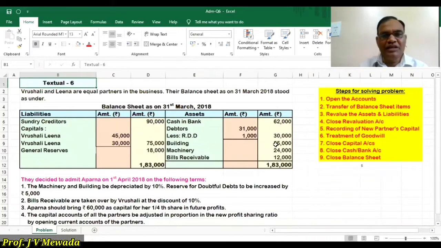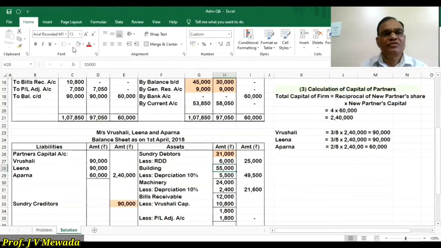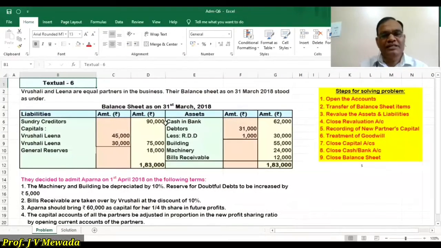And building, machinery and bill receivable as usual. So we are writing building 55,000, machinery 24,000, bill receivable 12,000 as usual. Okay. Now our asset side is also over. So open the account, transfer the balance sheet items. Now we'll move for revaluation.